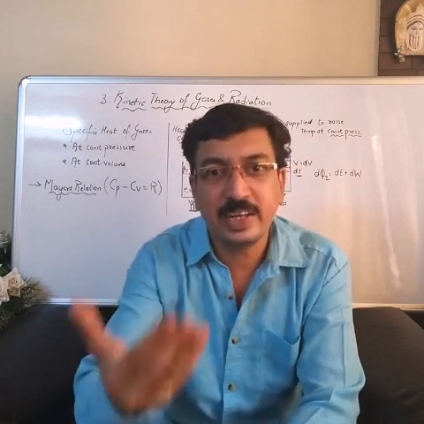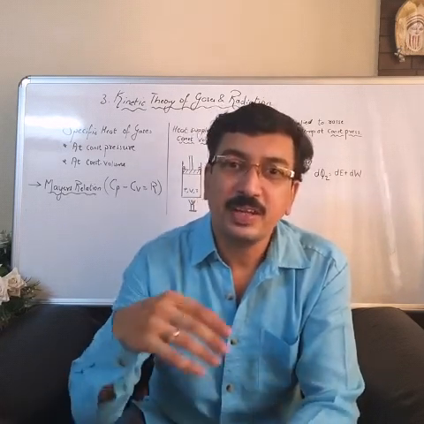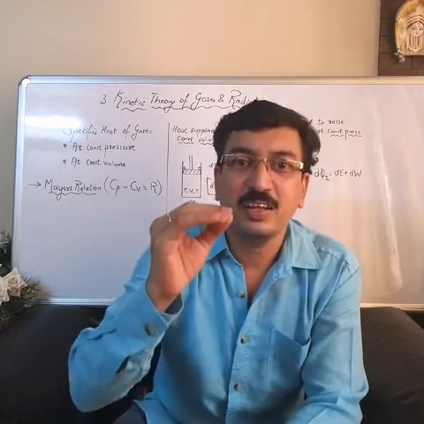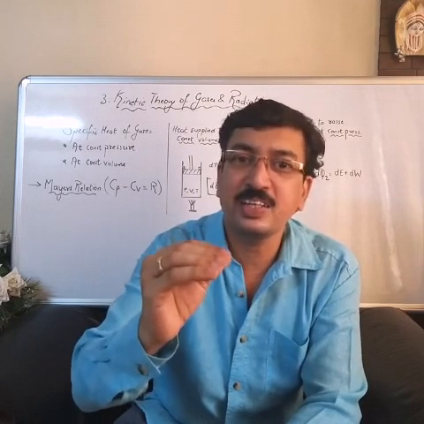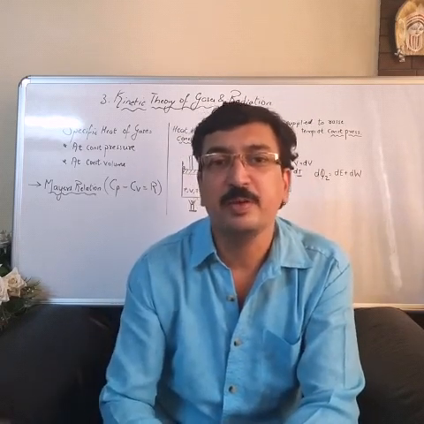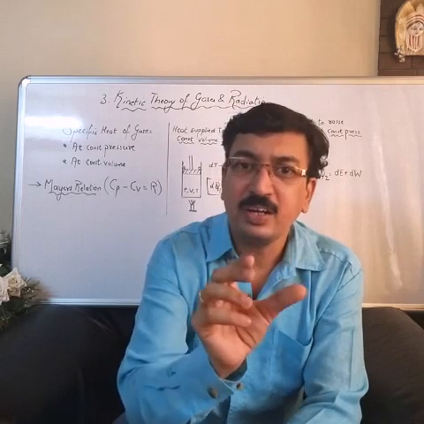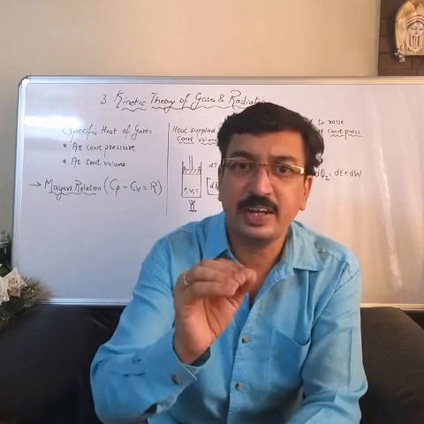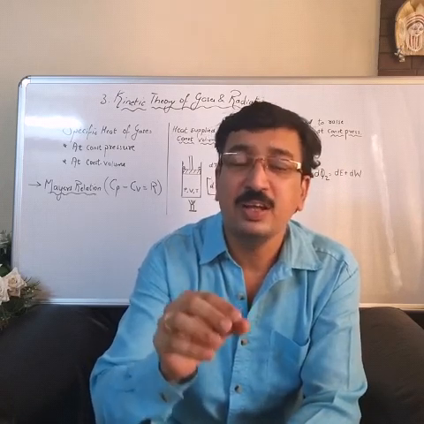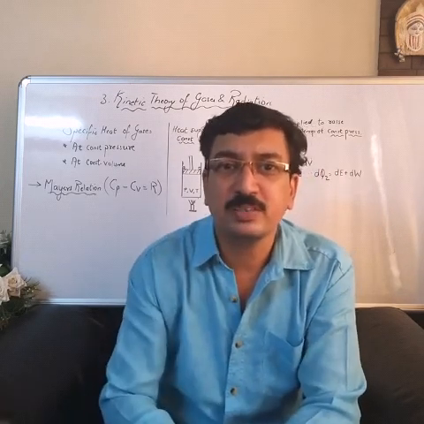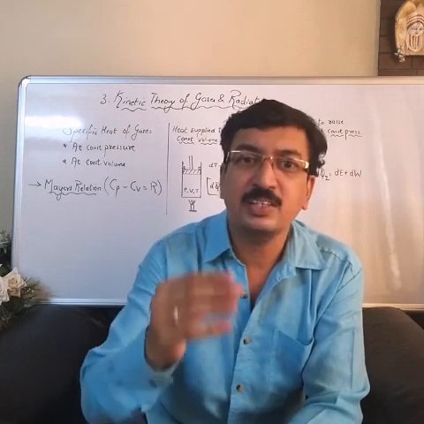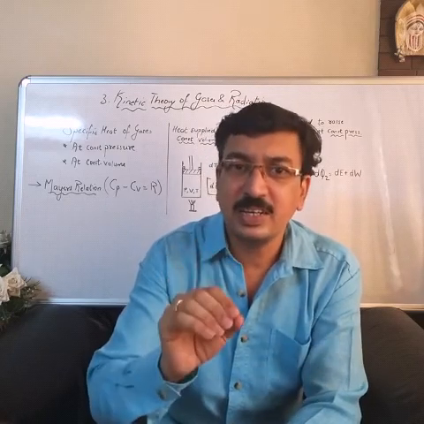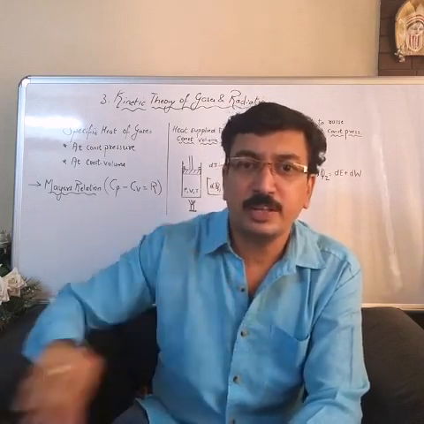One, to increase the internal energy, and second, to increase the volume, or to do work against the external pressure. Okay, and so we get a different equation compared to the earlier one. When gas is heated at constant pressure, the heat energy is used in two ways. One, to increase the temperature, and secondly, to increase its volume. Okay, so let's understand this on the board, what I am telling you.